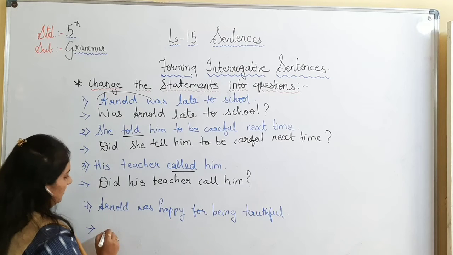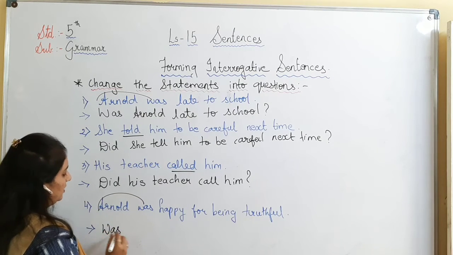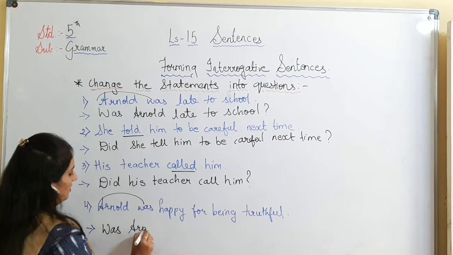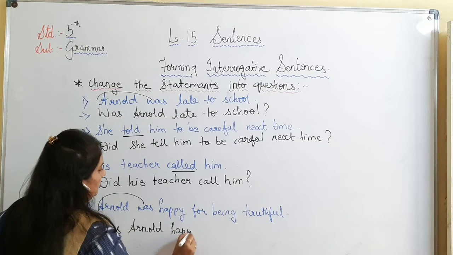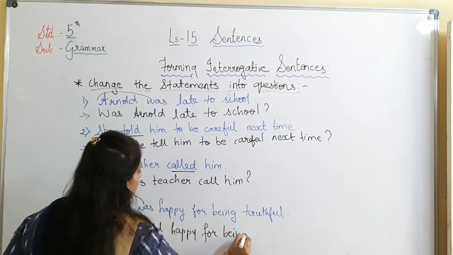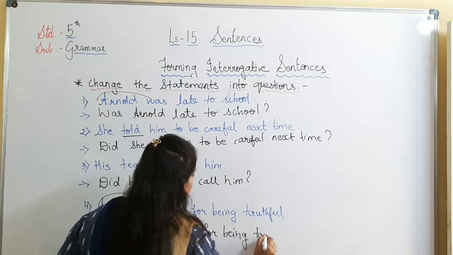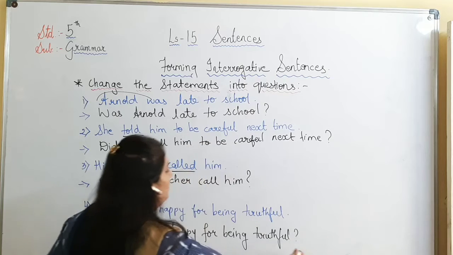The answer will be, we have to just change the sequence because it is only one verb. Question mark.